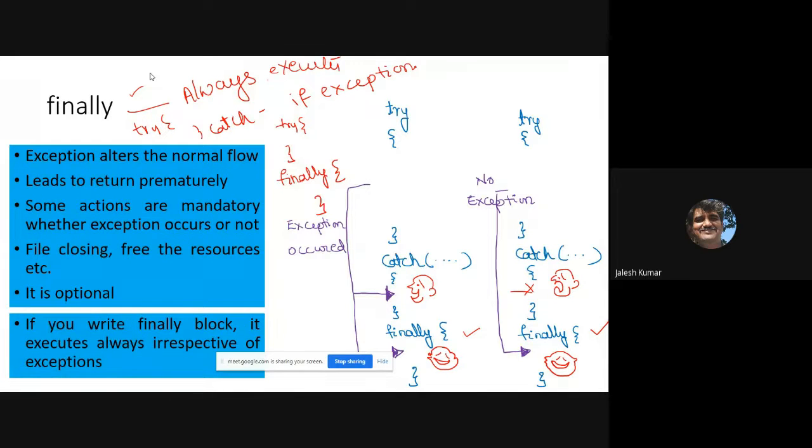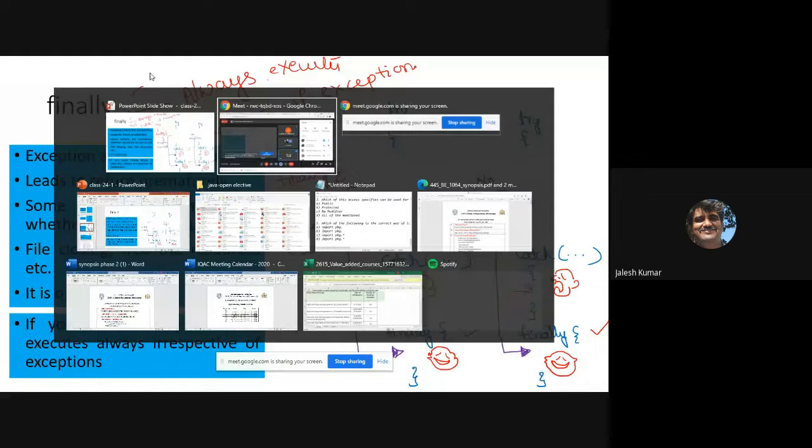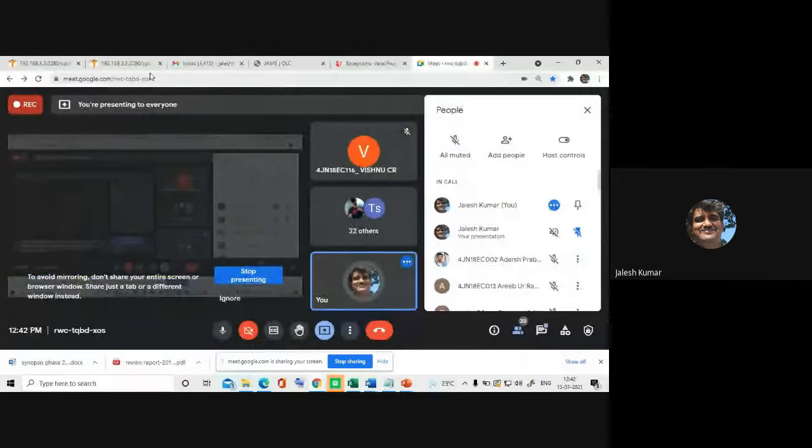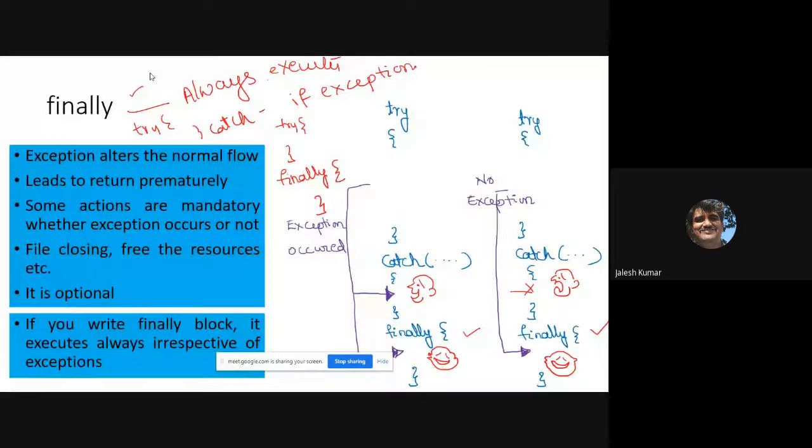So this is what the highlight. If you write finally block, it executes always, irrespective of exception. Because catch will be executed only if an exception comes. After that, if you write finally, that also executes. See, after try, an exception occurred, it will come to catch. It also comes to finally.